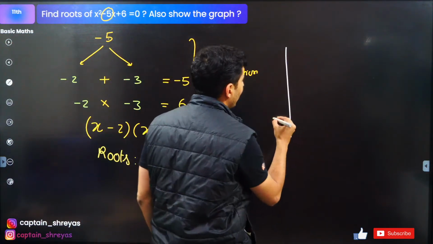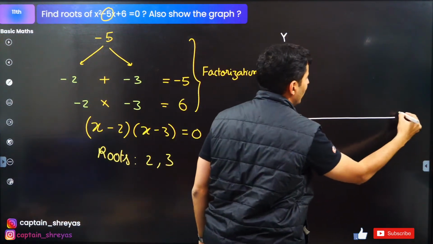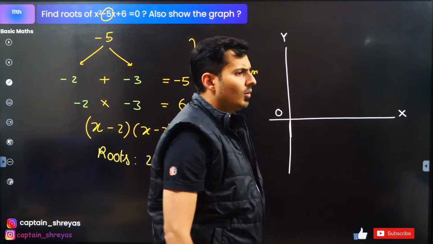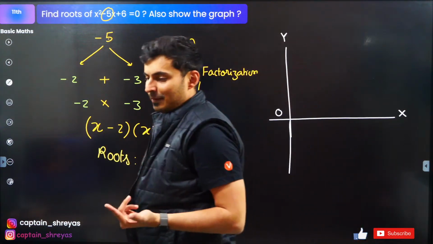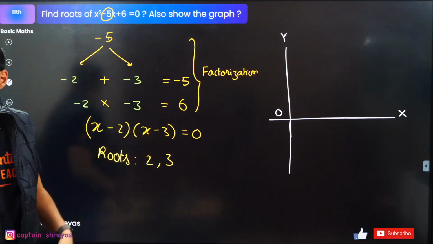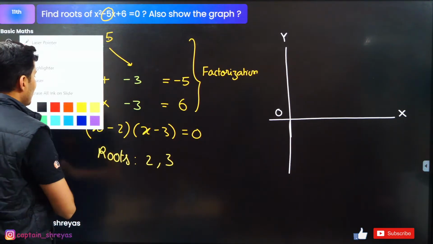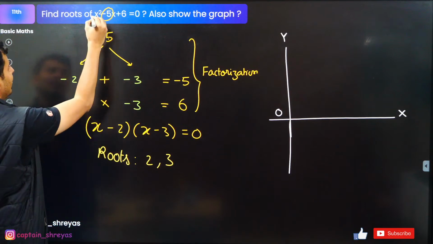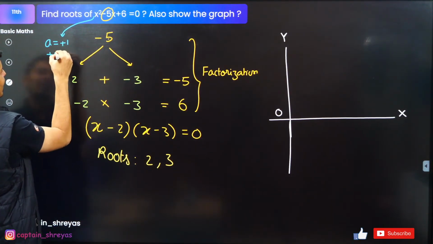Let's see the graph now. How will the graph look like? First of all, tell me whether it will be an upward parabola or a downward parabola. Put it up in the chat box, guys. Look at the expression and quickly tell me. Look at the coefficient of x square. The coefficient of x square, a, is nothing but plus 1, which is basically a positive number.